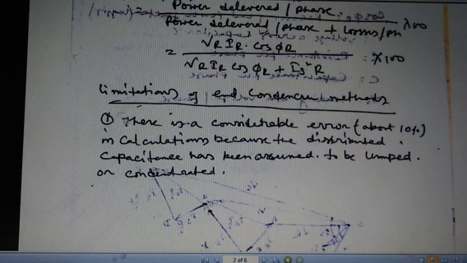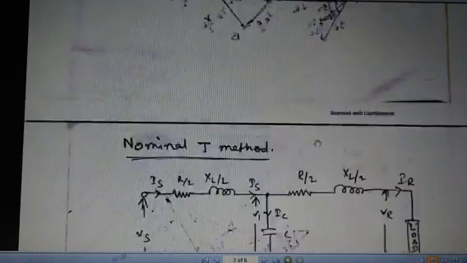We already discussed this. Actually, the capacitor is not uniformly distributed throughout the network, but for simplicity, during calculation, we always consider that the capacitors are uniformly distributed. So, with this consideration, there is some error, and that is near about 10%.